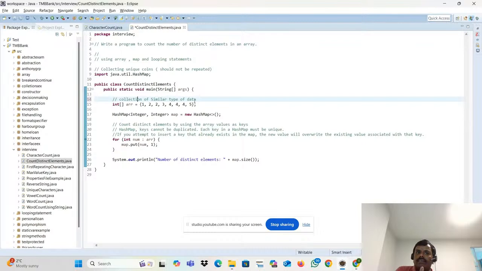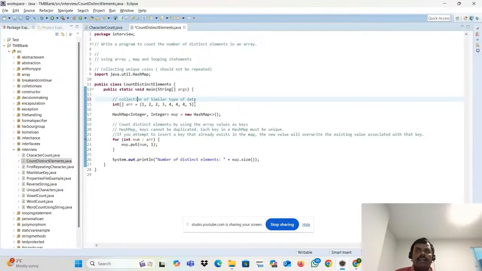This is also one of the ways. This way we are using the map and a looping statement along with the array. These three concepts we are using.